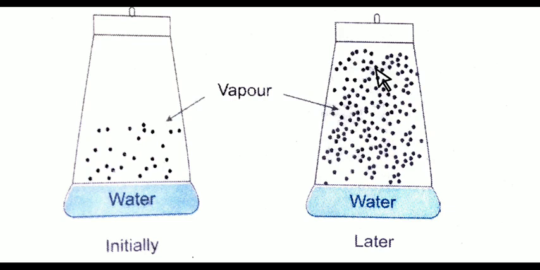And very little vapor condenses into the liquid, which means the rate of condensation is low.